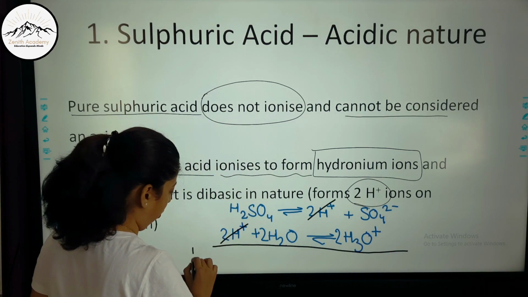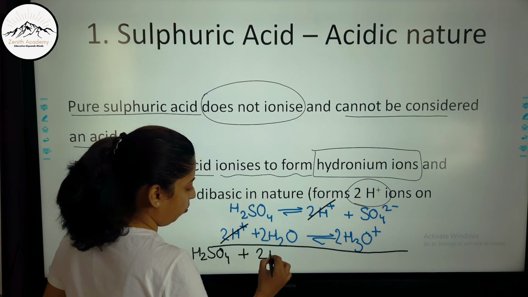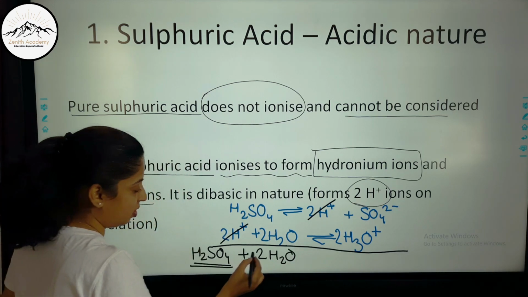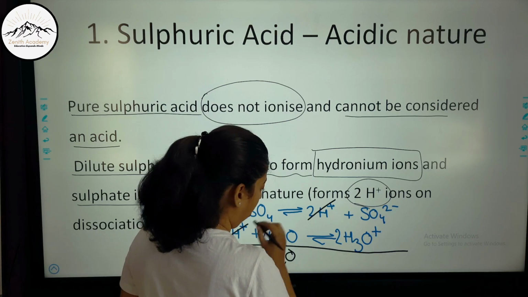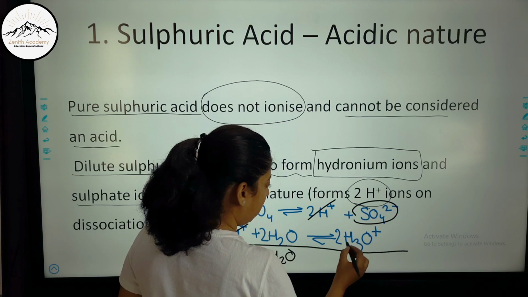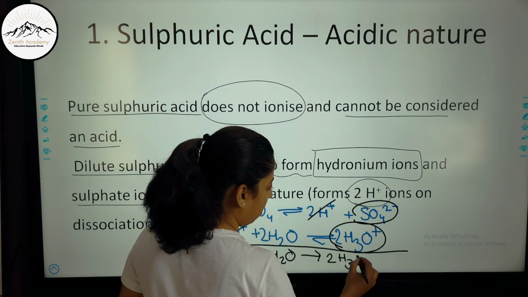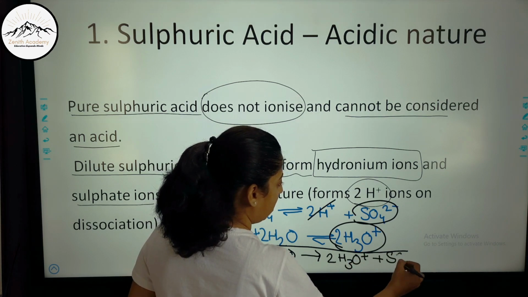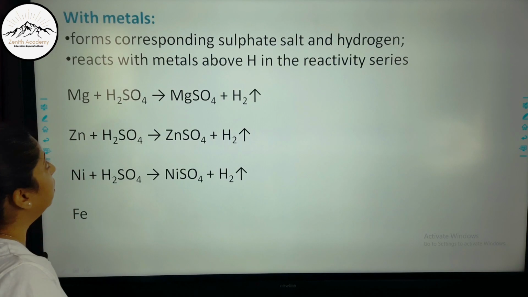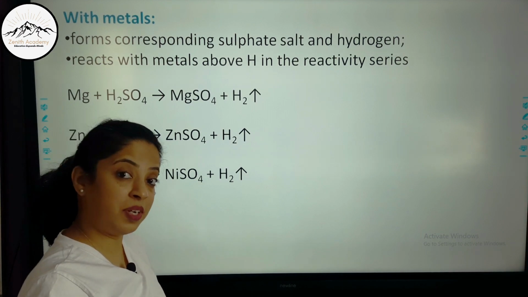So H2SO4, that is sulfuric acid, when it reacts with 2 molecules of water, here you see there is only one molecule of sulfuric acid, when it reacts with two molecules of water, or when it is dissolved, it forms what? It forms sulfate ion and two hydronium ions. So 2H3O plus and sulfate ion, SO4 2 minus. So that is why it is dibasic in nature. Now let us see this acidic nature of sulfuric acid with different substances.